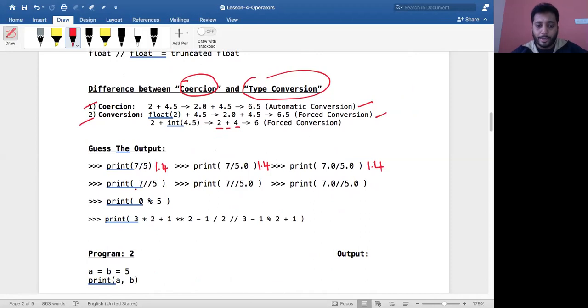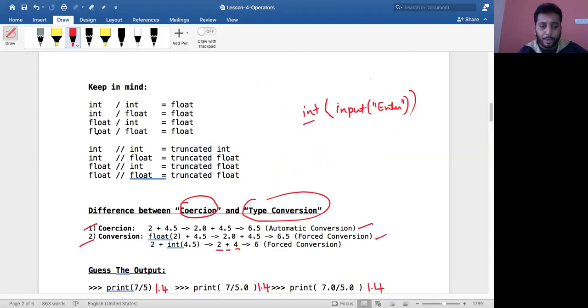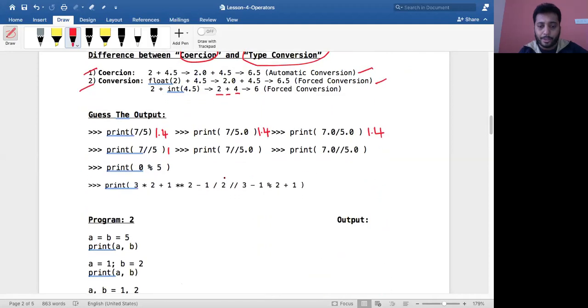Therefore this will result in 1. The output of this would be 1. Okay, then other than that, other than the int truncated operator, everything should result in a truncated float. Therefore everything will result in a truncated float.